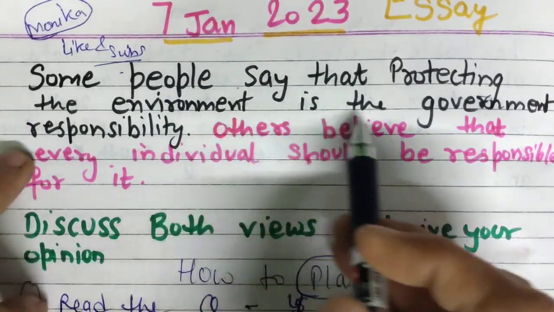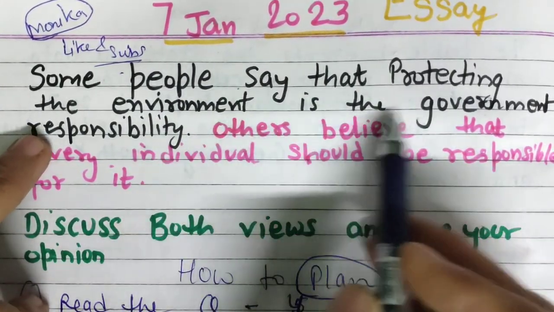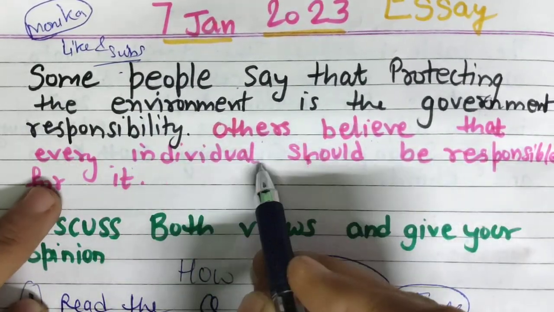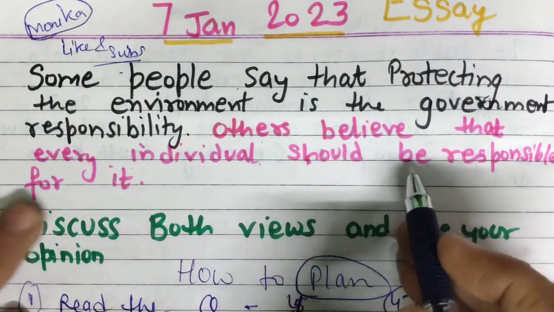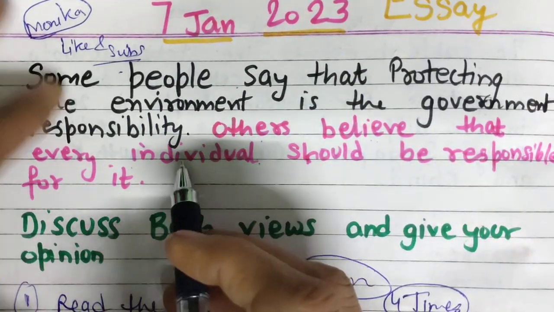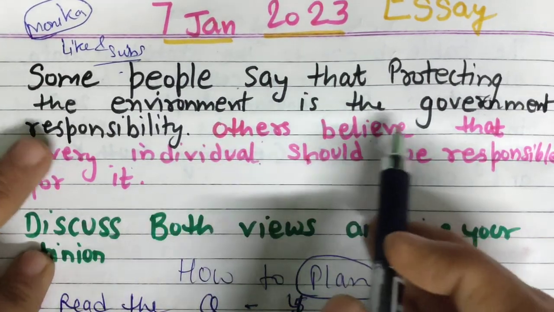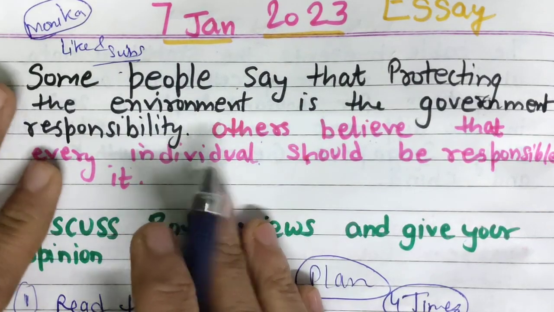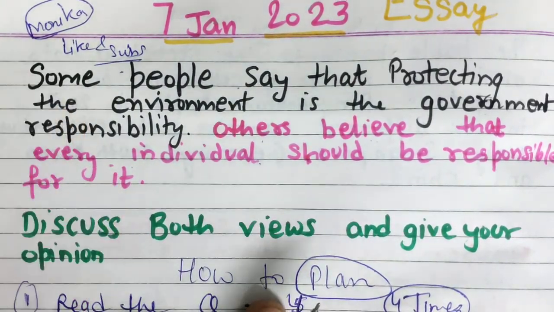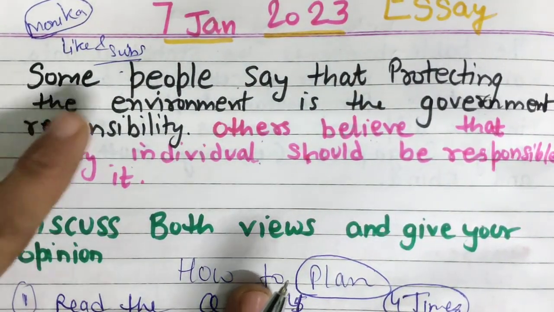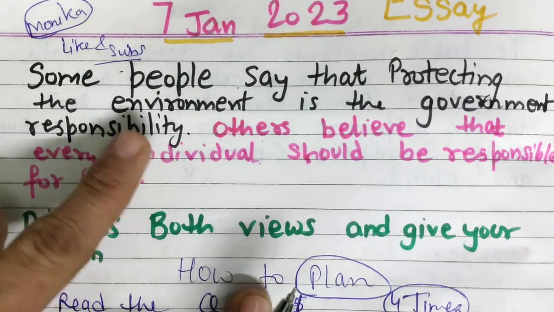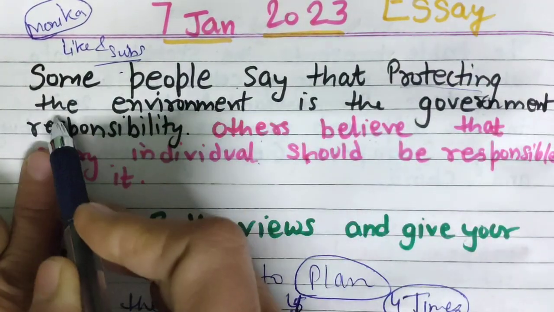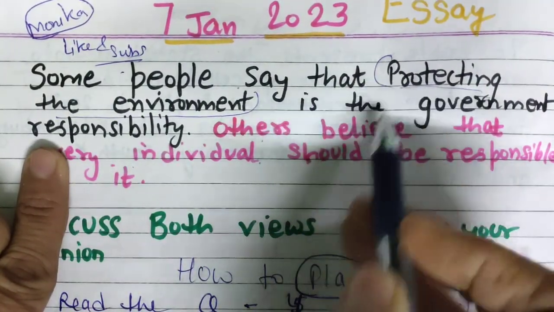And here you can see, protecting the environment is the government's responsibility. Others believe that every individual should be responsible for it. So this is a common kind of question, and there are many questions relating to government responsibility. Okay, so this essay commonly repeats itself with government responsibility and individual responsibility. They only change the topic. Only this topic they change.